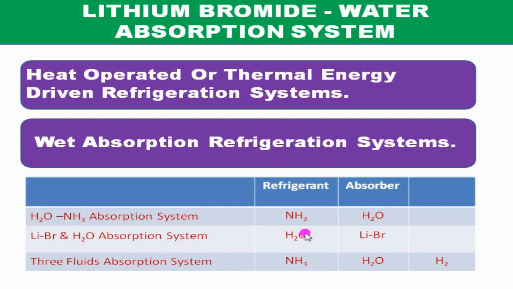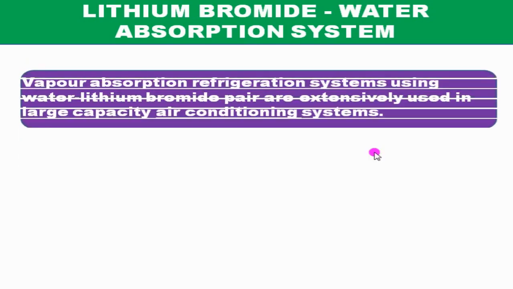Because water is acting as a refrigerant, these lithium bromide water absorption systems are generally used for air conditioning purposes, not for refrigeration purposes. However, the aqua ammonia system can be operated for refrigeration as well as air conditioning purposes.